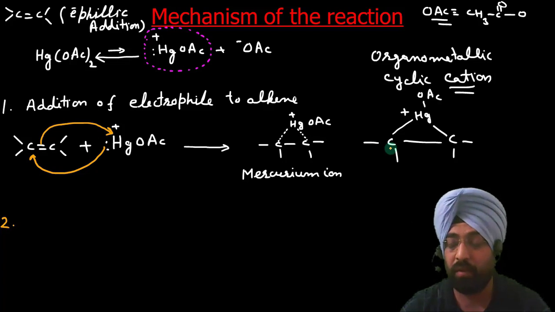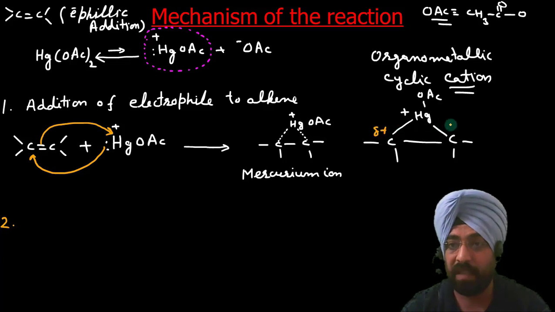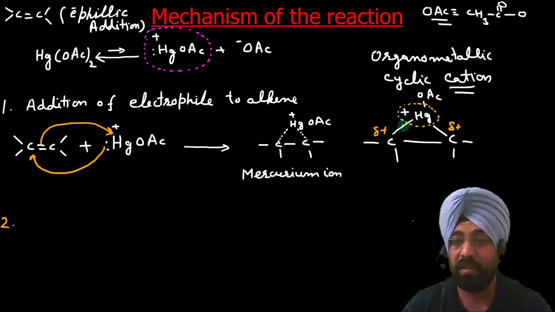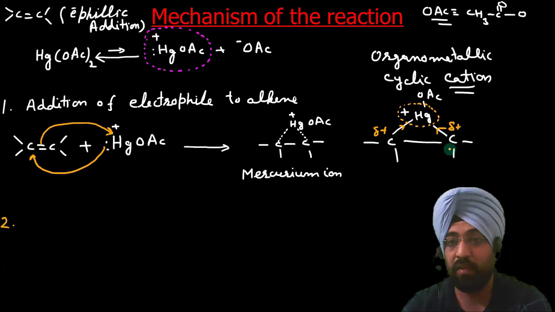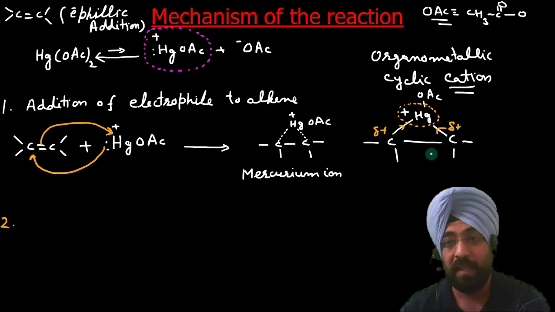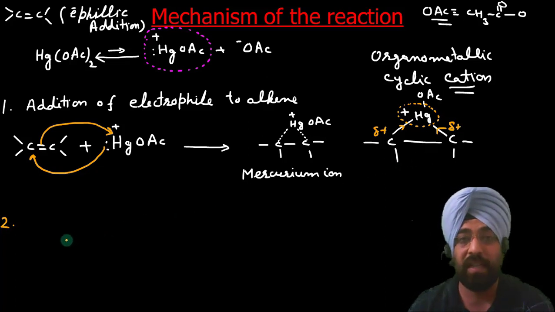So both these 2 carbons acquire a partial positive charge, because Hg positive is more electronegative than carbon, so it attracts the electrons of these bonds towards itself. Now what it means, these can be attacked by nucleophiles, and the nucleophile is water.